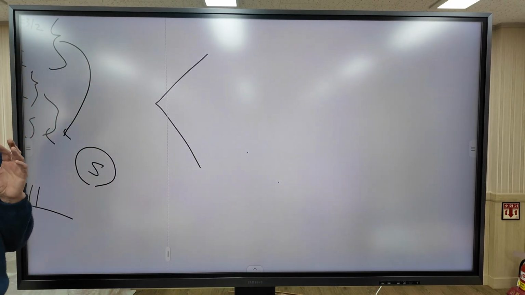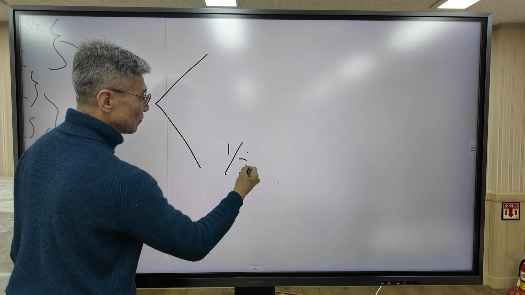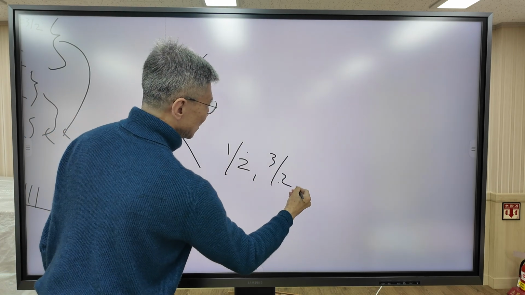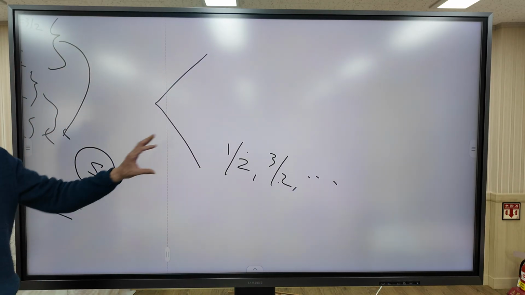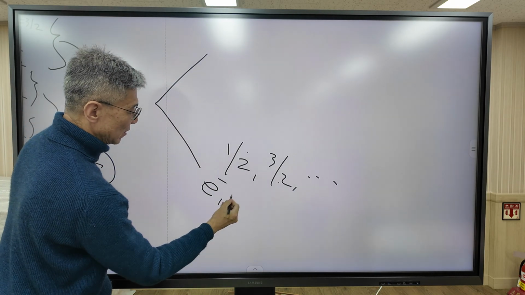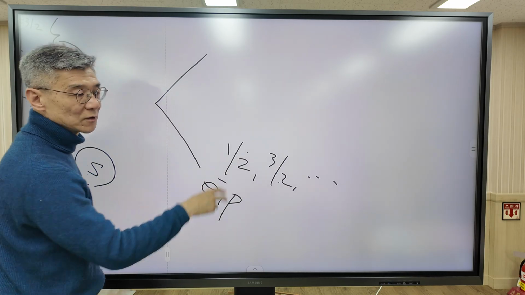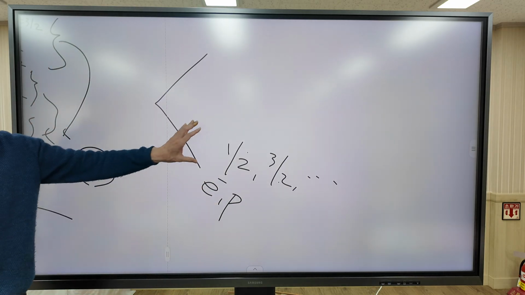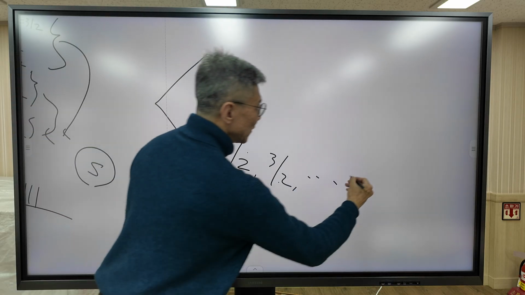The first category includes particles with a half-integer spin quantum number: 1 over 2, 3 over 2, and so on. Representative examples are the electron and proton. Electron and proton have spin quantum number 1 over 2. These particles, which have half-integer spin quantum number, are called fermions.